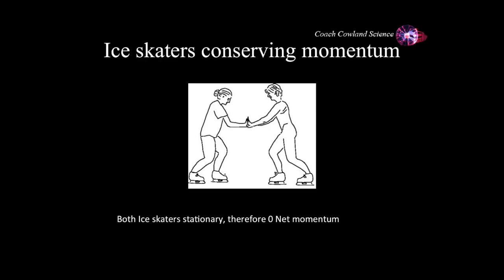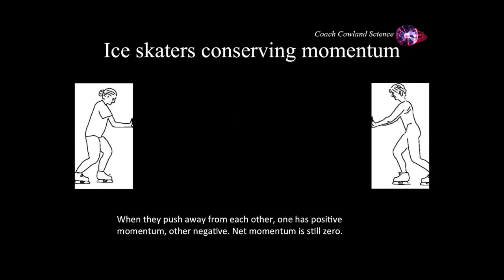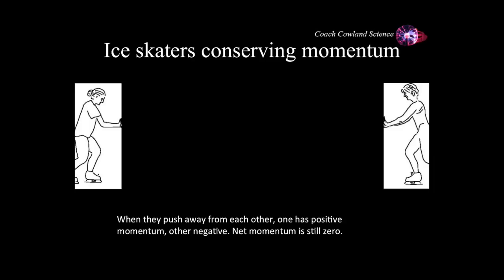This is an example of an explosion. Now you have two skaters here, and they're stationary. If they're stationary, then they have no momentum. But when they push off of each other, they'll both move backwards. Why is that? Well, the net momentum is zero. The momentum of the skater on the left is negative.